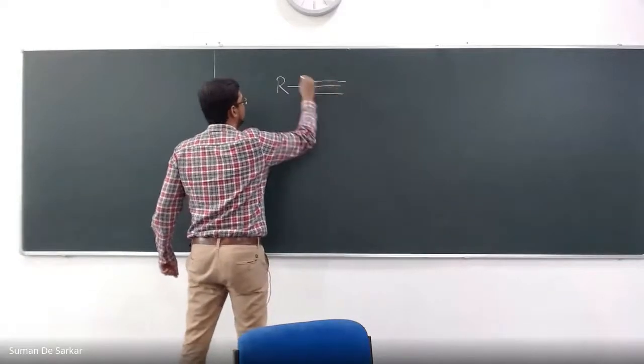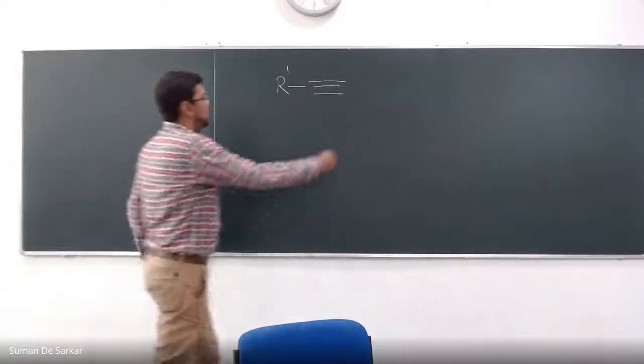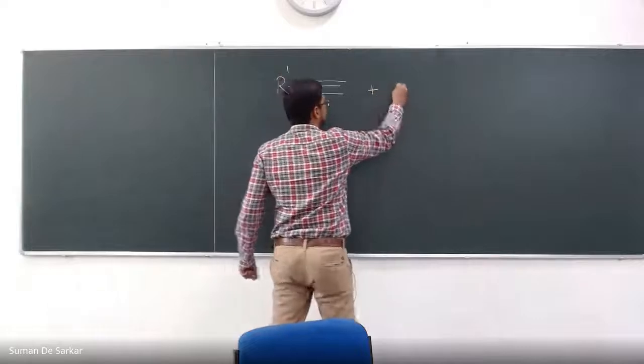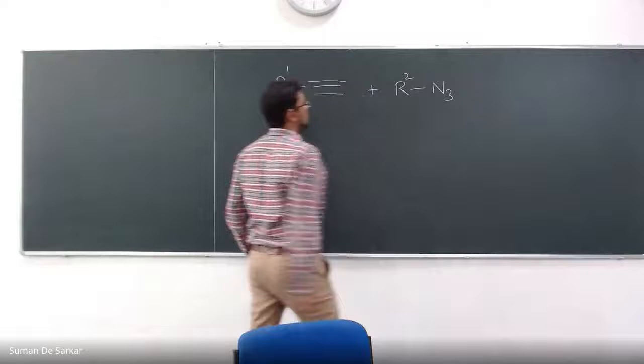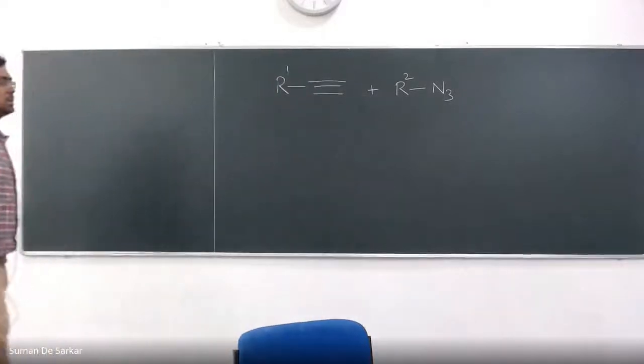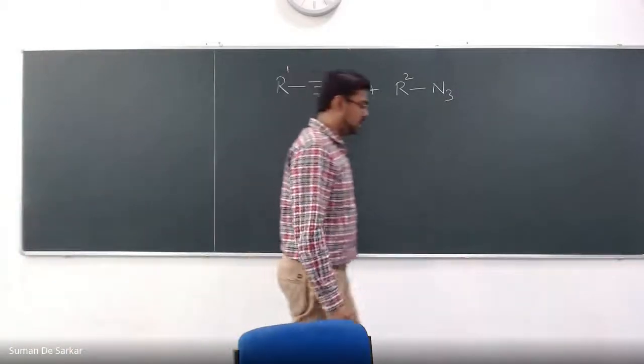Alkyne is a triple bond. Let us put R1 on the alkyne, and you have one azide, let's put R2 here. And you are reacting these two in presence of copper. This is called the copper click chemistry.